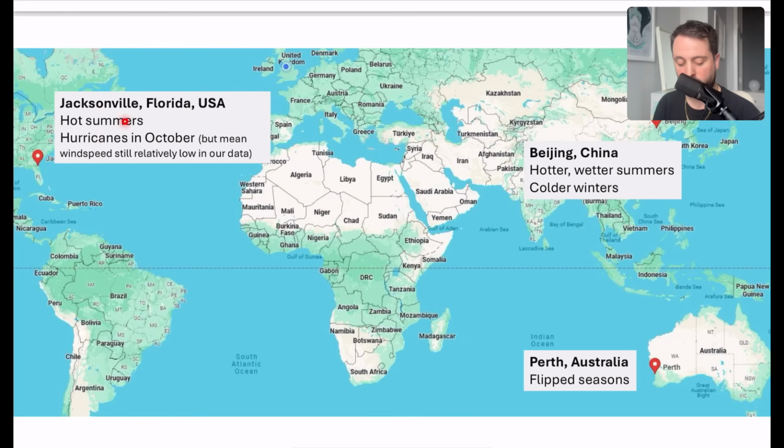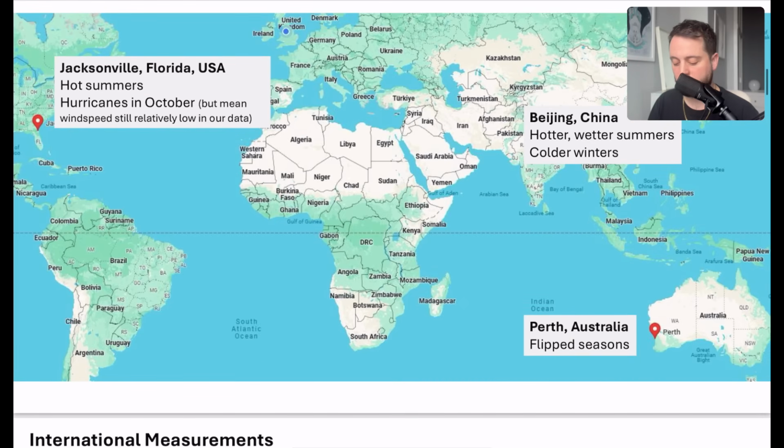Jacksonville in Florida has hot summers. It has hurricanes in October, but actually the mean wind speed in our data set is still relatively low, so I don't really see much evidence of those hurricanes in October. Mainly it's noted for having some hot summers in Jacksonville, which is in America. Now, Beijing in China has hot, wet summers, and it has colder winters. So if there's any data for an international station that looks very cold, with hot summers and then a cold month, that's likely to be edging into October time for Beijing.